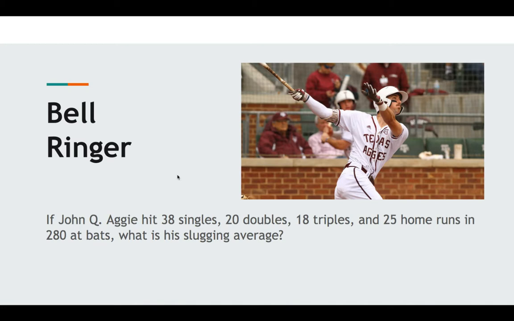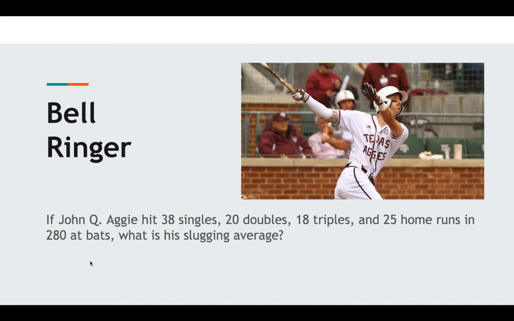So, bell ringer: if John Q. Aggie hits 38 singles, 20 doubles, 18 triples, and 25 home runs in 280 at-bats, what is his slugging average? Okay, let's remind ourselves from the lesson on Monday.